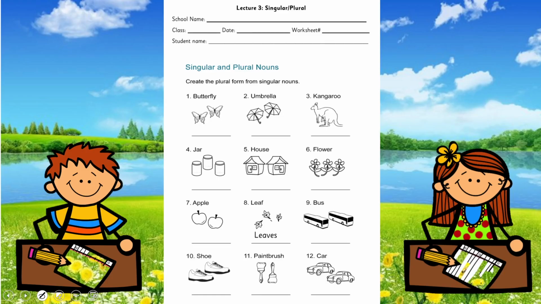And students, what you are supposed to do? You have to write the plural nouns in the given space. Noun is here, you will write its plural over here. One I have done for you because this rule we have not learned so far, so I have done it for you so that you can make a note. When we do it, you will easily learn it. So do this worksheet and color it as well.